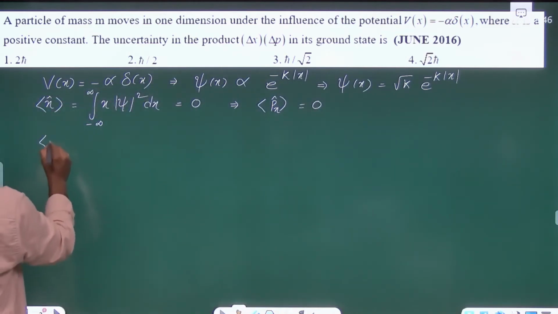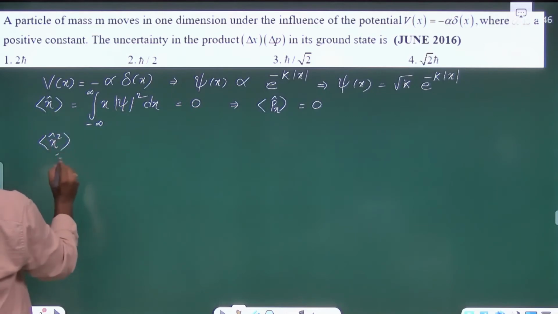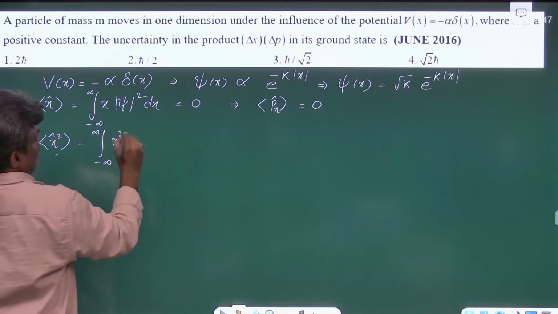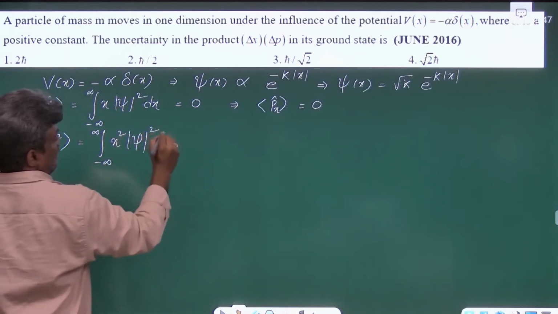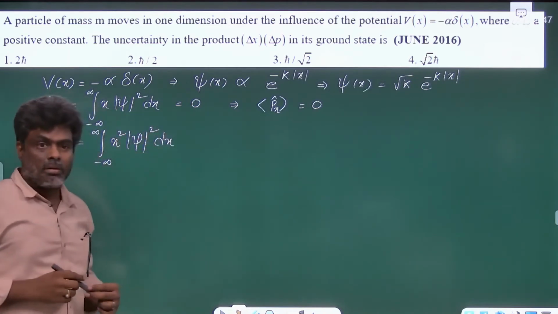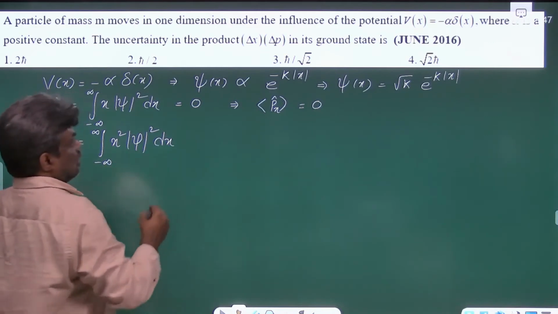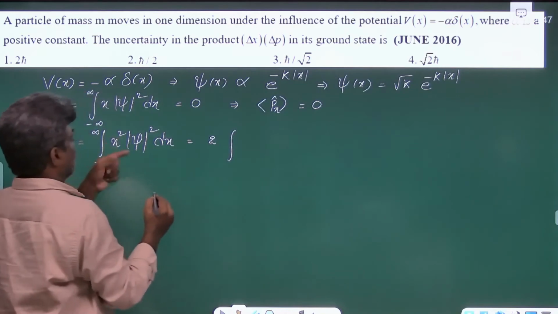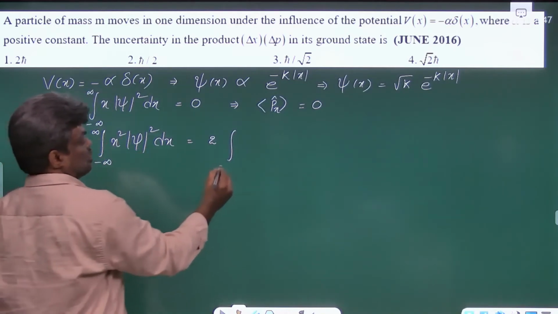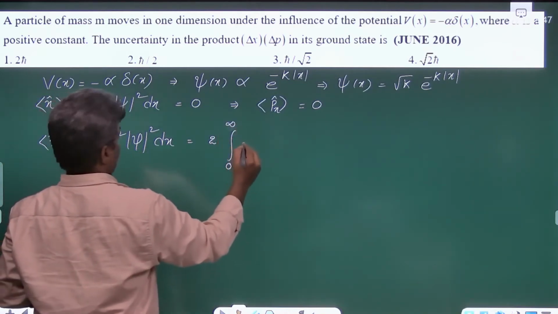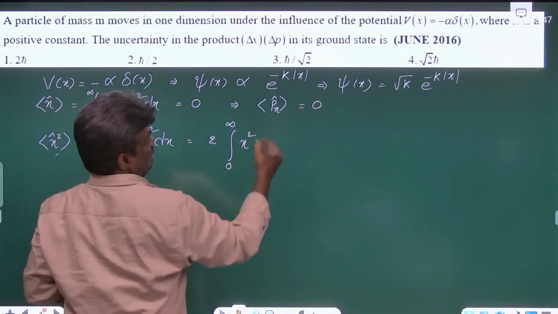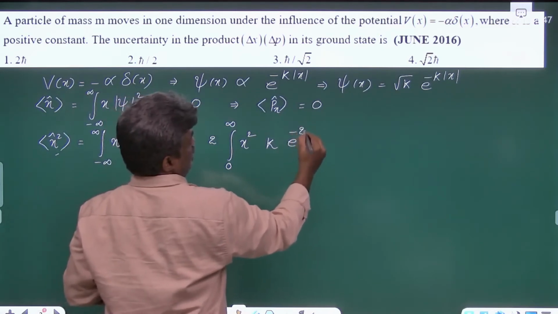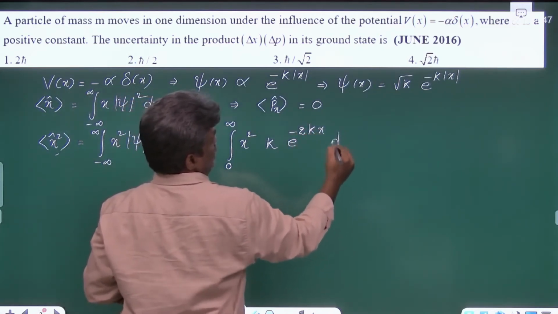So then we have to find the x square average: integral from minus infinity to plus infinity of x square mod psi square dx. This can be written as 2 into, because of the even function and the even limits, the integral from 0 to infinity of x square, and mod psi square you can write as k e raised to minus 2k x dx.